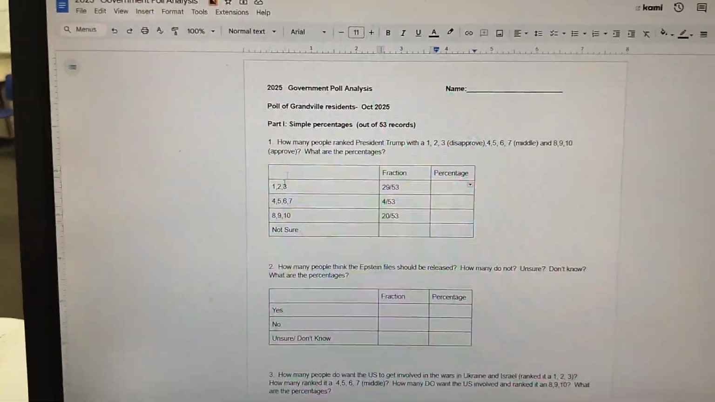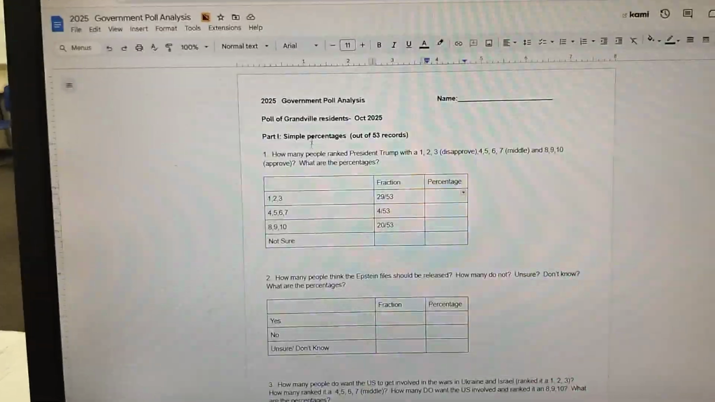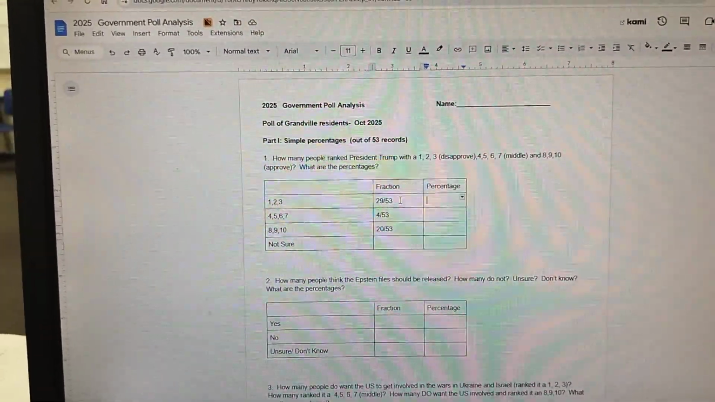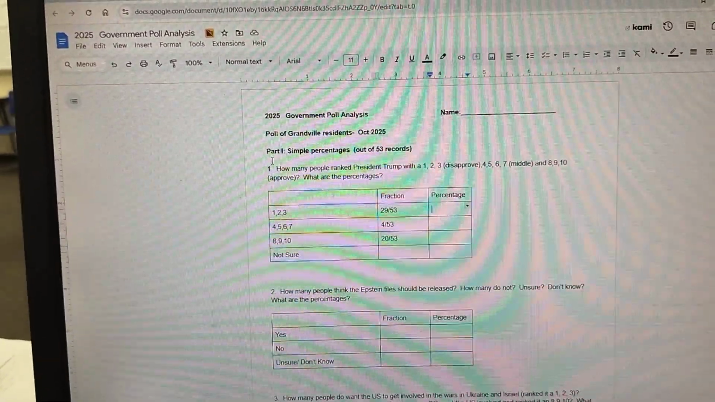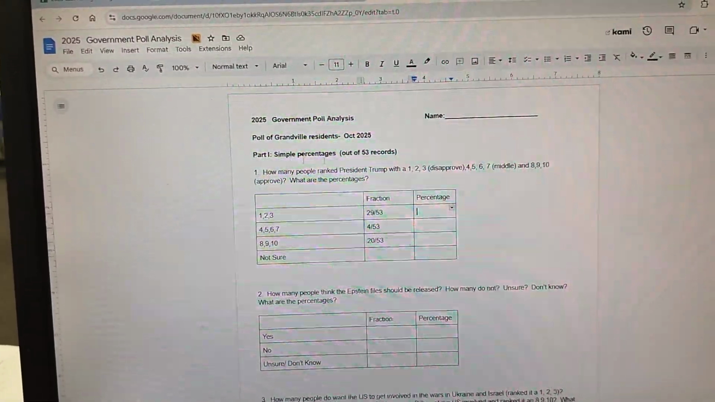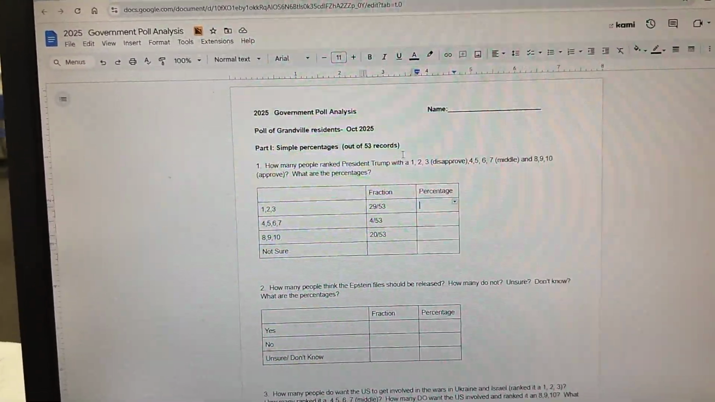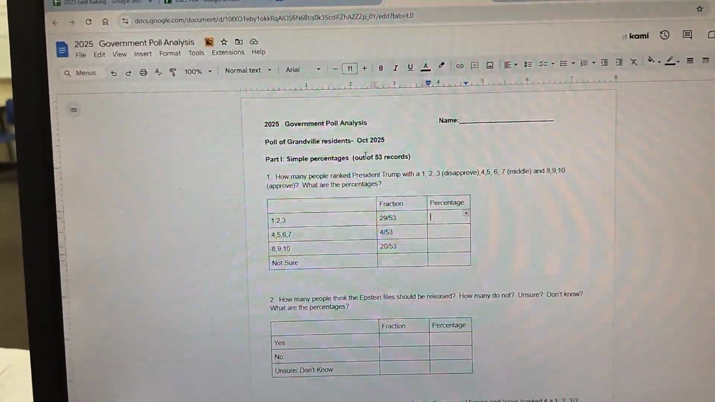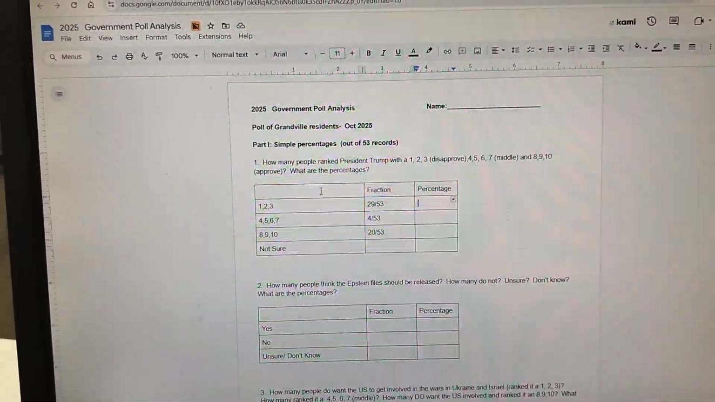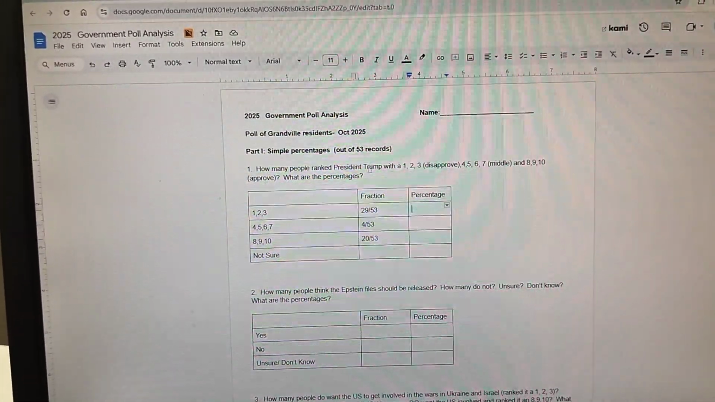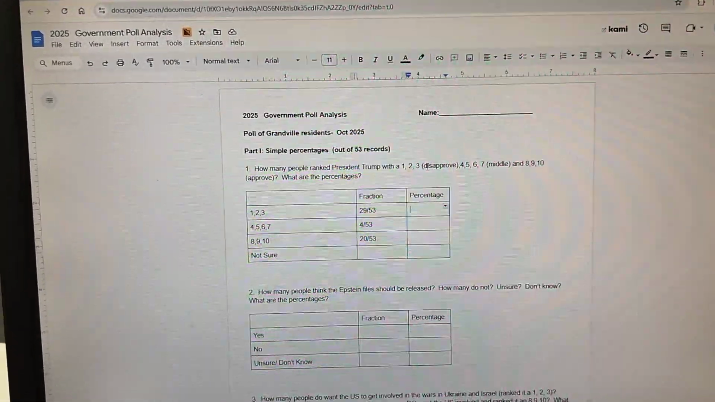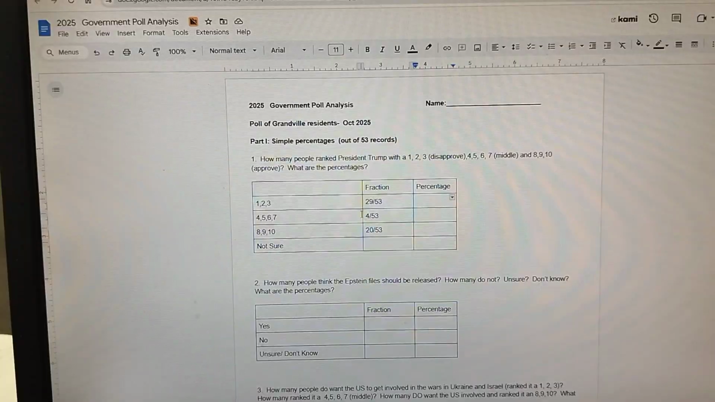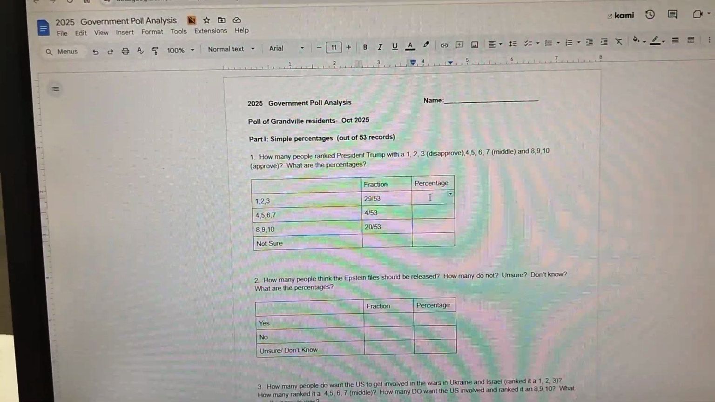Anyway, we're going to go through for the first part of this, and for every question, we're going to compile the results. And so you can see here on this, it says poll of Granville residents, simple percentages. By the way, for this first part, part one, everything is going to be out of 53. Okay, and we're going to go through for each question. And we are going to find out what kind of answers people gave, and then change it into a percentage.